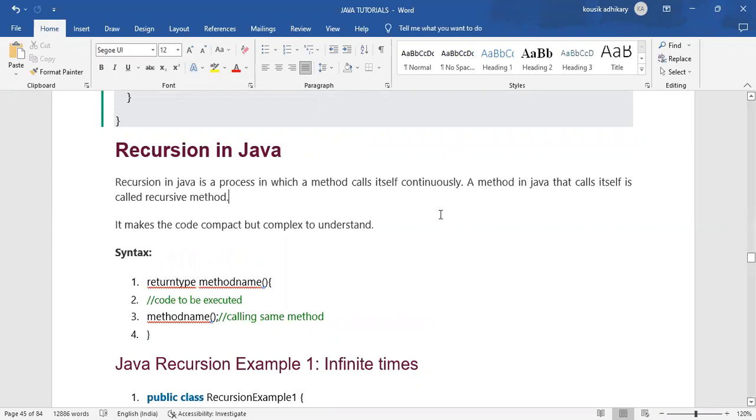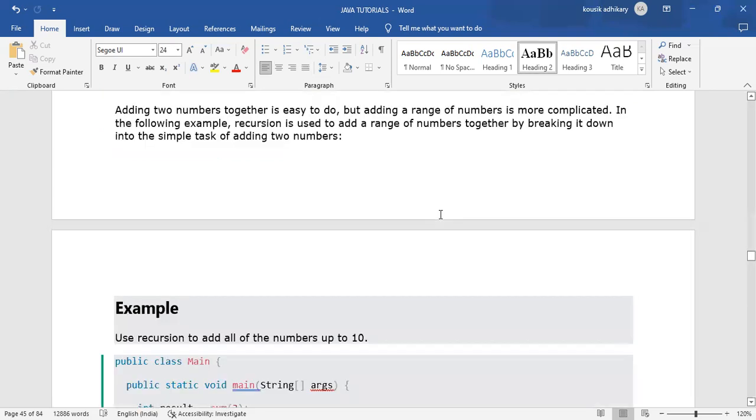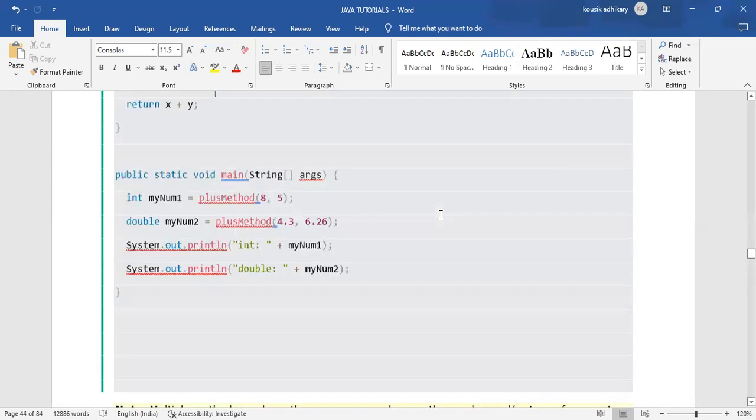And what is the syntax? How can we create a recursive method? In the previous session, we created a normal method. Let me show you an example.